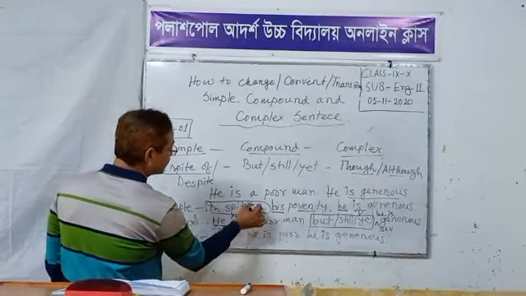Next, complex sentence. The characteristics of a complex sentence: there must be two subjects, two verbs and two clauses. This is subject and verb, this is subject and verb. This is the main clause, this is the dependent or subordinate clause. A dependent clause always starts with a subordinating conjunction. Here, though is the subordinating conjunction. Though he is poor, he is generous. So this is type 1.